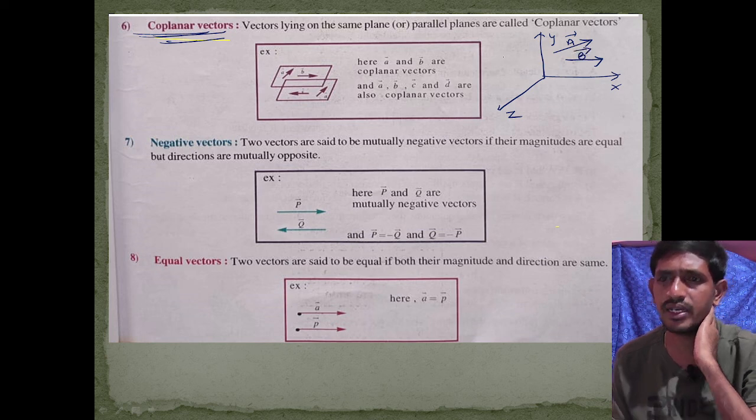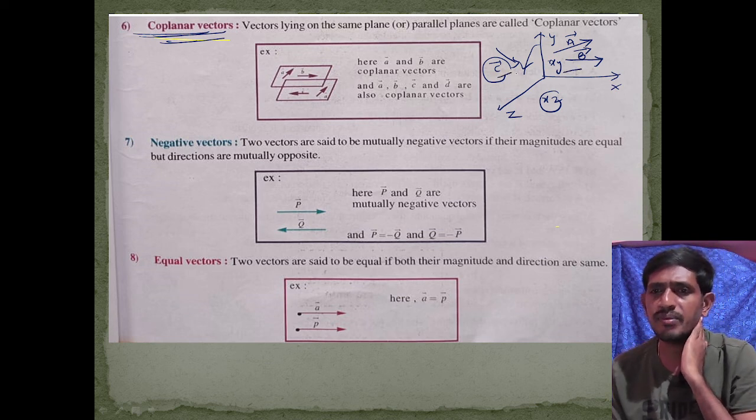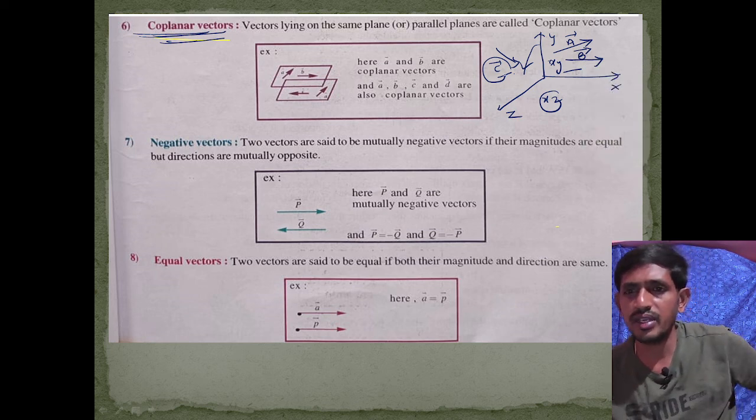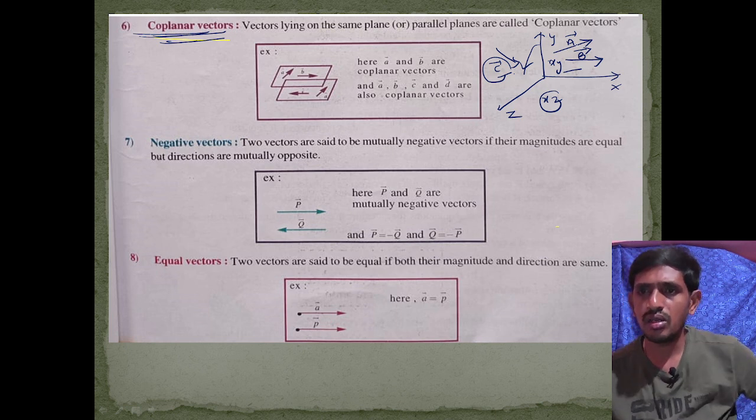For example, if you take one more vector in the YZ plane, this is the YZ plane, this is the XY plane, this is the XZ plane. So this is in a different plane. Therefore, c vector and b vector lie in different planes, and c vector and b bar are called non-coplanar vectors, or c vector and a vector are called non-coplanar vectors.